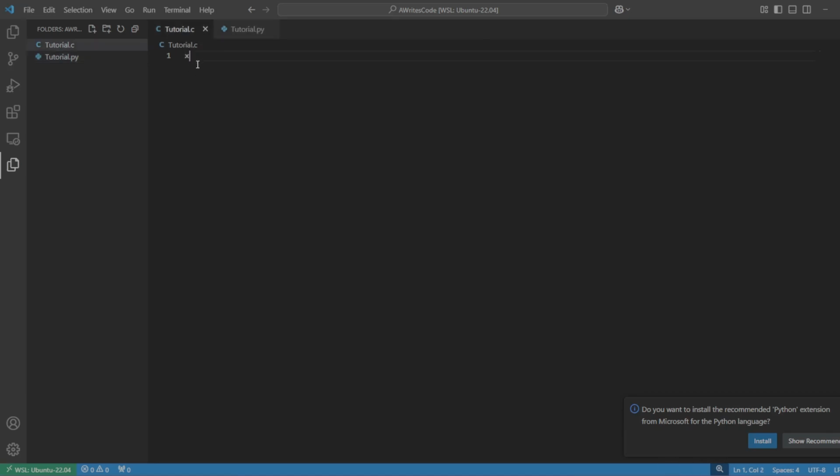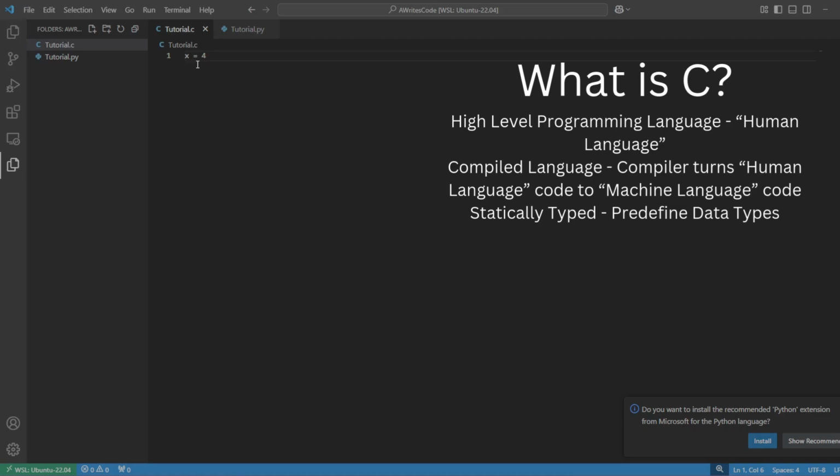Now in C, what do you think x equals 4 does? This actually doesn't work. It spits out an error, and that's because it is a statically typed language. That means we have to predefine data types before we use them. Now what does that really mean? That means that we have to tell the machine what type of data to expect.